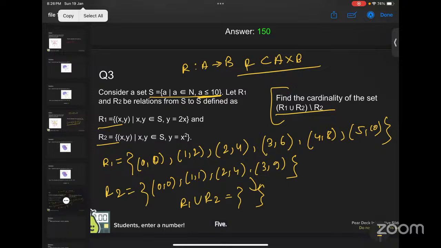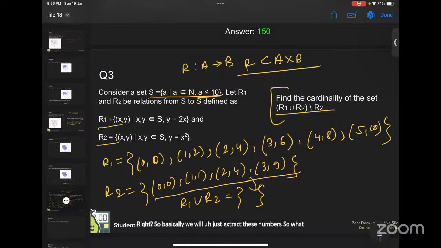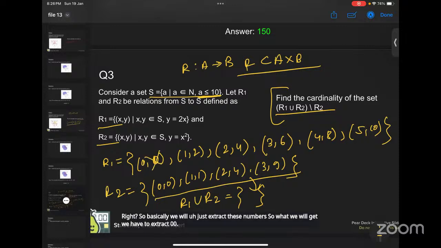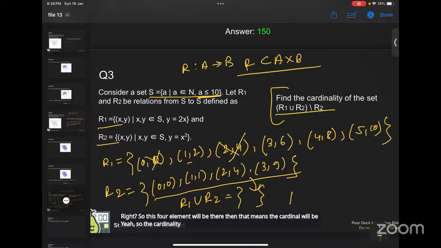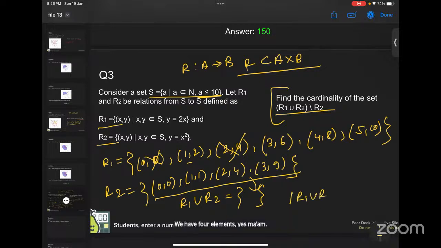So basically, we will just extract these numbers. So what will we get? We have to extract 0, 0, right? And 2, 4. Yes, ma'am. 2, 4. So these 4 elements will be there. Then we have 4 elements, yes, cardinality, ma'am. So the cardinality of this R1 union R2 minus R2.